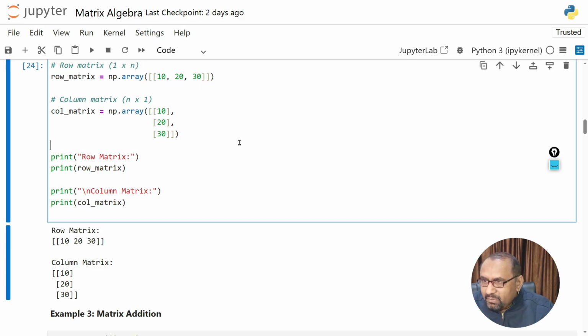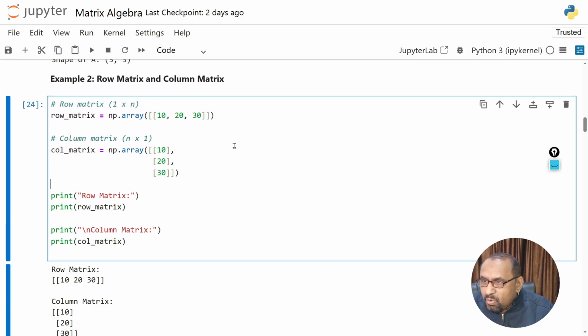And if you want to print the column matrix, this is the example to create a column matrix. Here np.array, and see this bracket and this bracket, the left side and the right side. Then this is the first element of the column, the first row. This is the second row element of the column. This is the third element of the column.